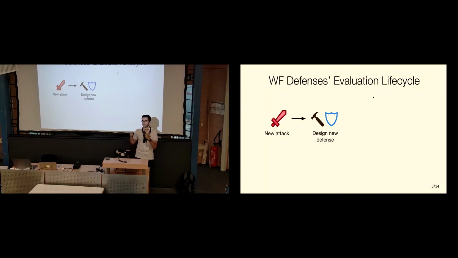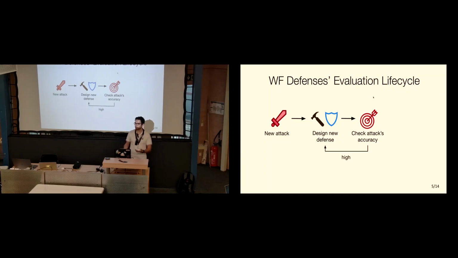And we as defenders will build a new defense, right? And so we'll try to tweak it, and then we'll try to check the accuracy of the state-of-the-art attacks against the defense that we are building, right? So if the attack's accuracy is high, then it means that our defense is still not there yet. We might need to redesign it, we might need to tweak some parameters of this defense, but eventually we might actually be able to get something that, once posed against this kind of attack, actually allows us to get a low accuracy on that attack.